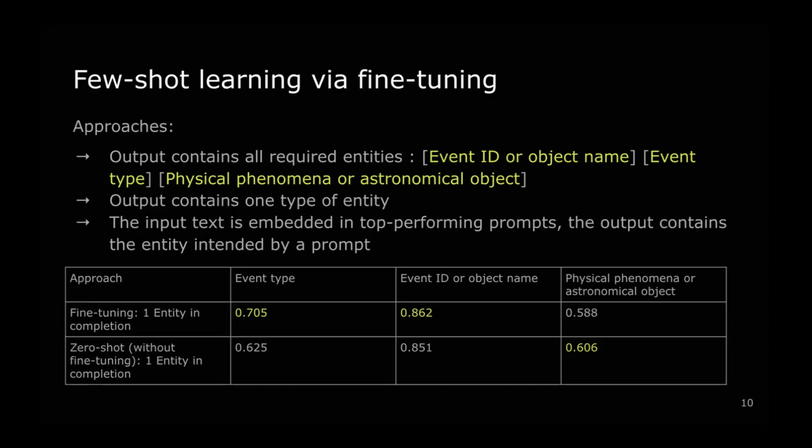In the second one, the output contains only one entity, and in the third one, we embed the input text in top-performing prompts from the previous section with zero-shot learning. And so the output contains only the entity intended by a prompt. As shown in the table, the second approach has shown the best performance. However, it is also the most computationally expensive one, because in this case, we have to fine-tune a model for each of the entities we want to obtain.